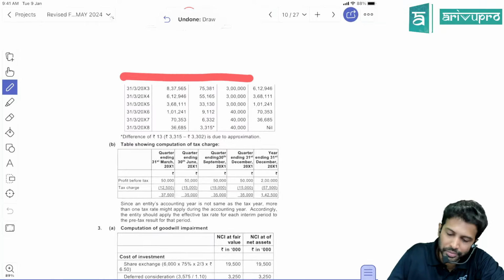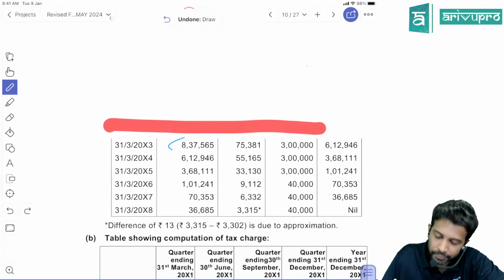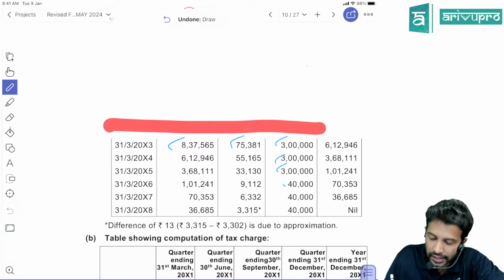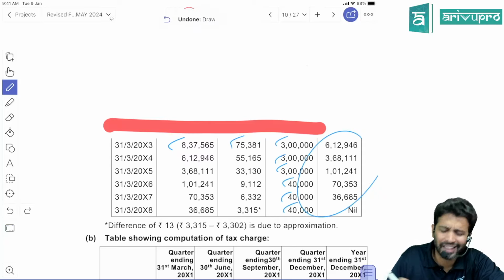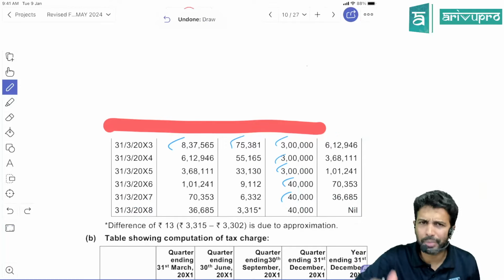First year ka closing will become second year ka opening. Now on this calculate 9% interest, it will become 75. Again receipts: first 4 years 3 lakh, next 3 years 40. So go on doing it. At the end of 7th year, the financial asset ka balance will become 0. This is a simple ACM accounting.